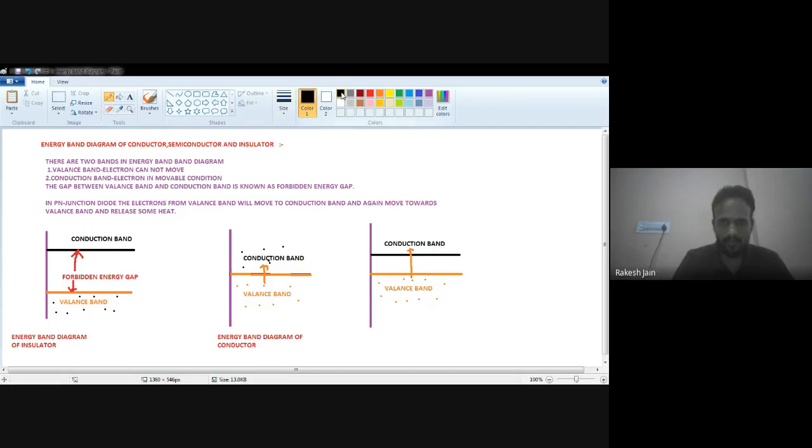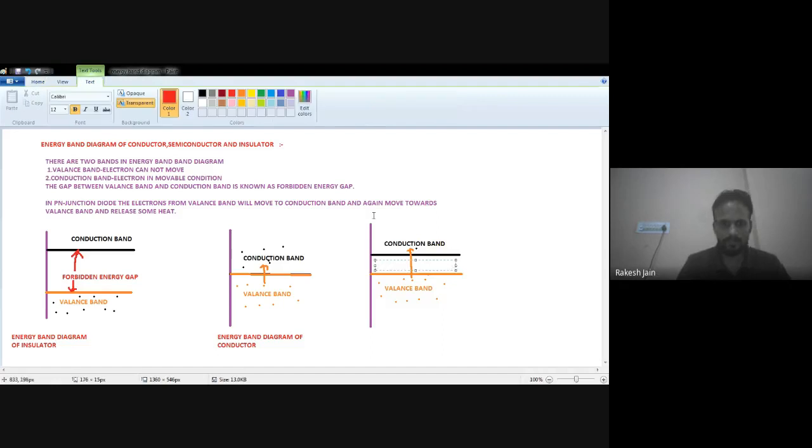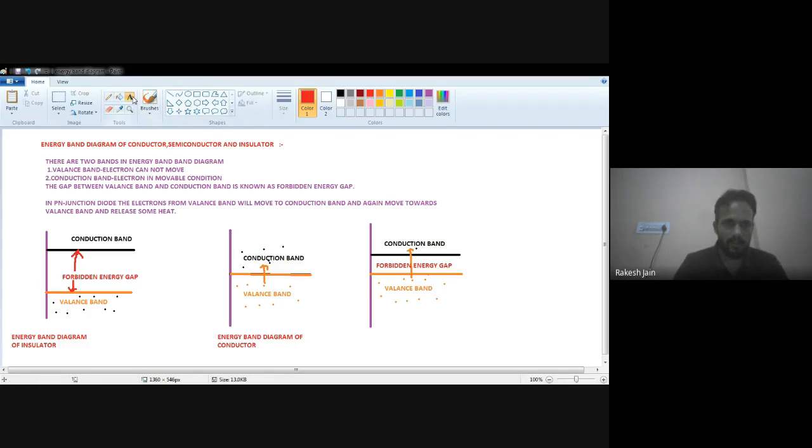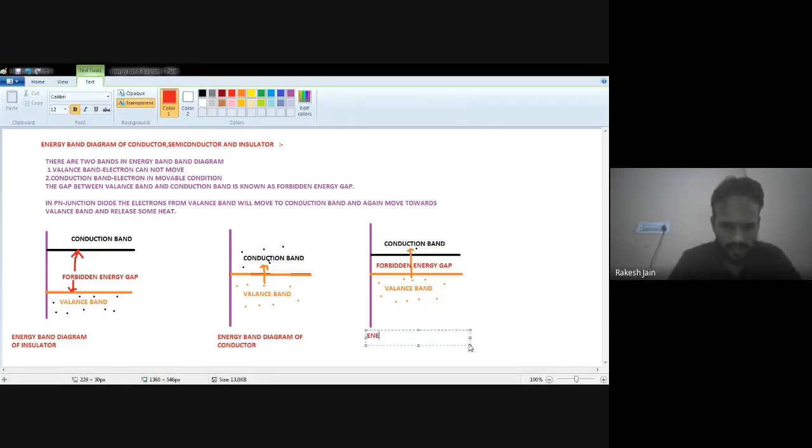This gap is known as the forbidden energy gap, as we already know. So this is the energy band diagram for the semiconductor.